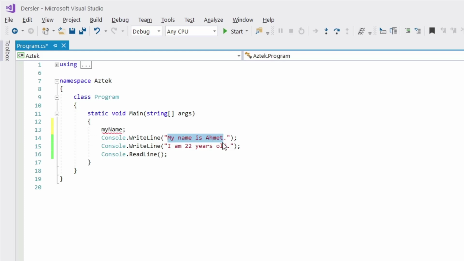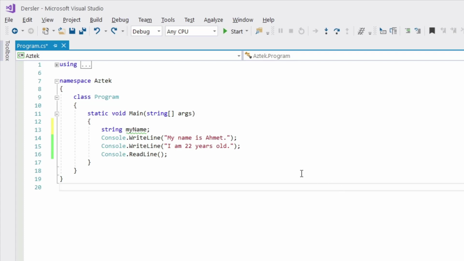Because "my name is Ahmet" is plain text, the data type of this variable should be the string data type. And as you can see, when I type string, because it's a keyword, it changes color to blue. Okay, so we'll create our first variable. But as you can see, we haven't assigned any value to that variable. So let's assign one.